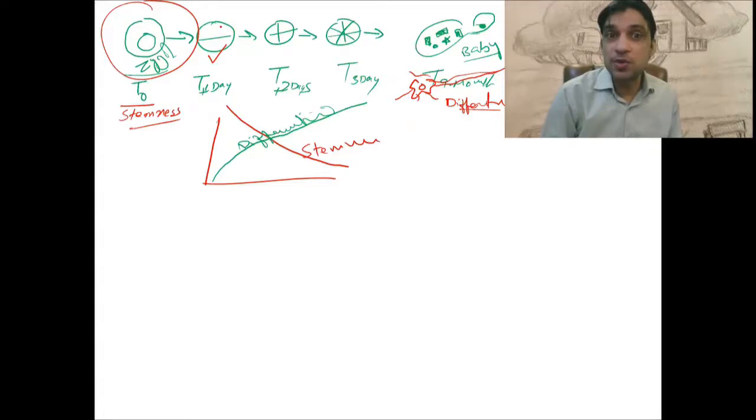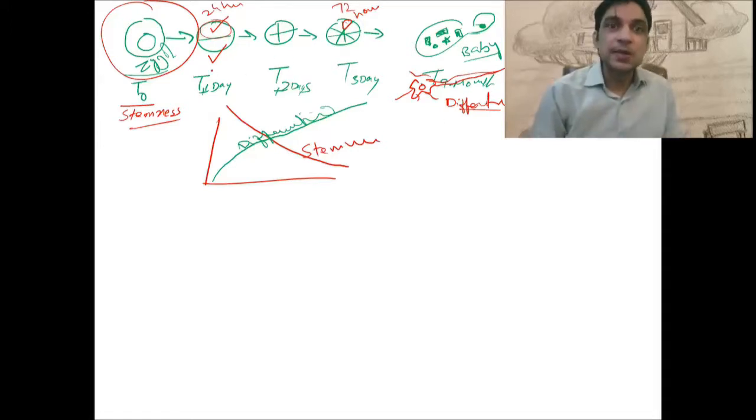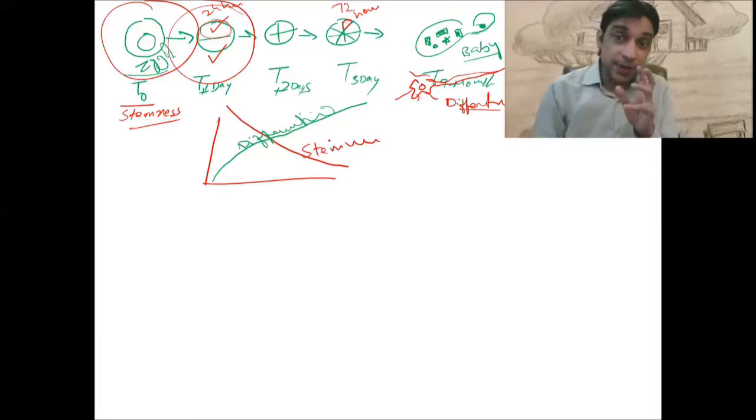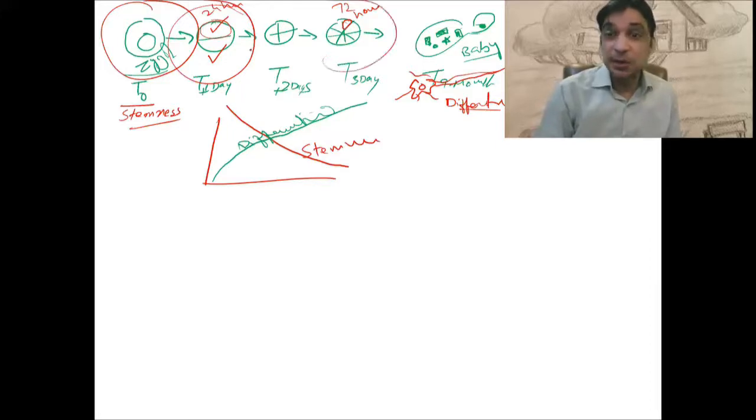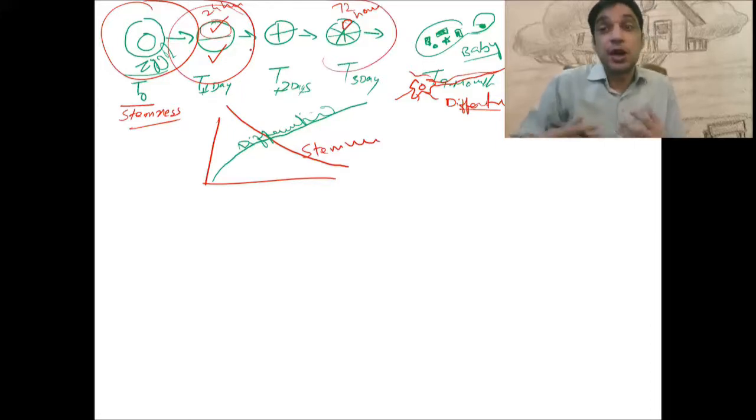So in 24 hours, we have these cells. In 72 hours, we have these cells. If I ask you to take those cells out and compare the level of stemness between these two cells, I can tell you, as a stem cell, this cell will be better. They have more potential as a stem cell. As differentiated cells, these cells might be better because they are under the process of differentiation.